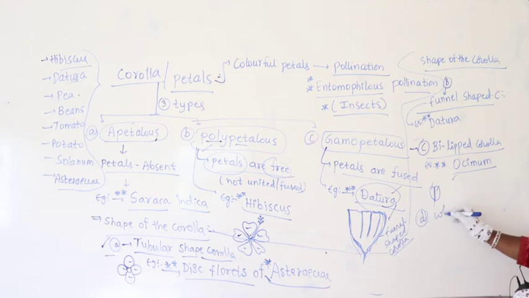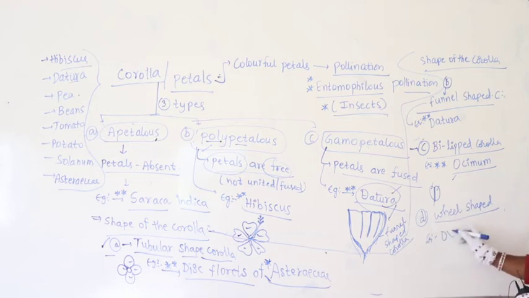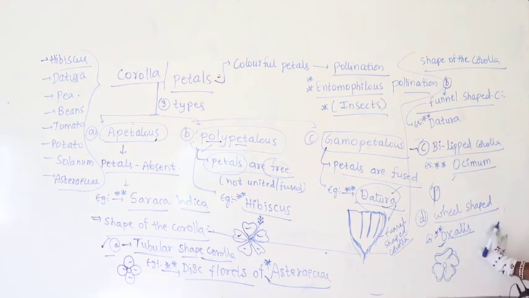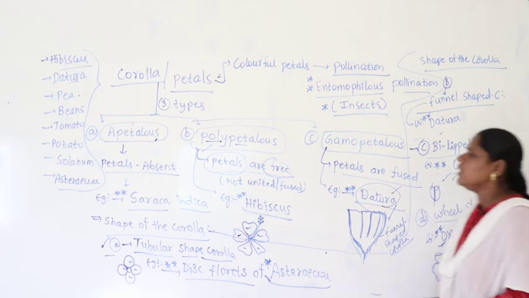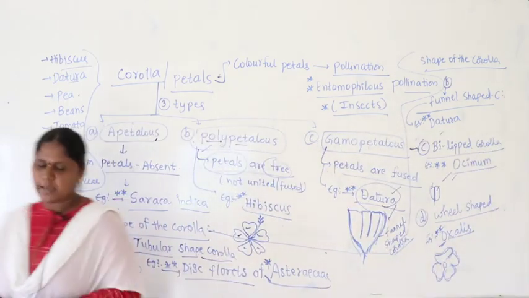Apart from this, wheel shaped or tubular shaped we find. Wheel shaped most commonly we find in some like Oxalis and some other places where it exactly looks like a wheel like this. Better you make it like this. So there you find some members of Oxalis have such a corolla. So we can remember some species of these, they show some variations. Anyway, let us come once again to the types of corolla.